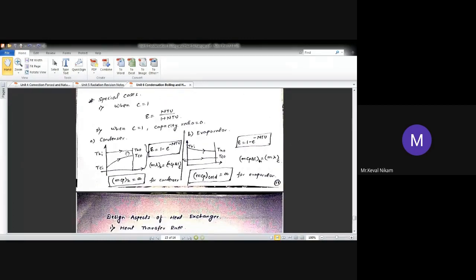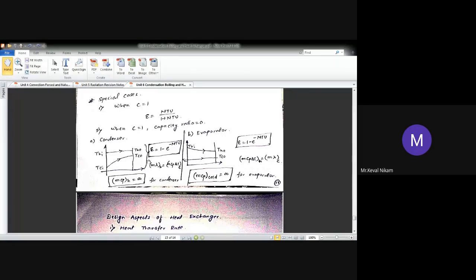Now there are two cases: the condenser and the evaporator. In a condenser, the heat is given out to the surroundings at a constant temperature. In an evaporator, the heat is taken in from the surroundings at a constant temperature. So when there is a condenser, heat is going outside, so MCP will be infinity.